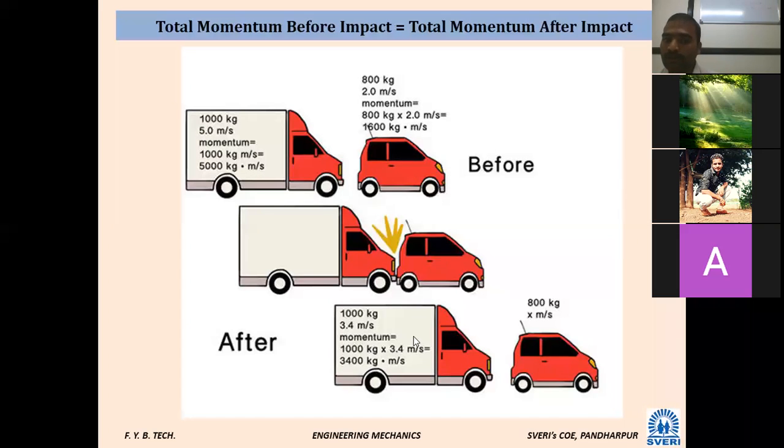After the collision, the bigger vehicle's velocity comes down to 3.4, but the smaller one's velocity increases. Its velocity increases to 4 meter per second. So 8 into 4 is equal to 3200, and this one is 3400. Mixing both, what is the final momentum? 6600 kg meter per second.